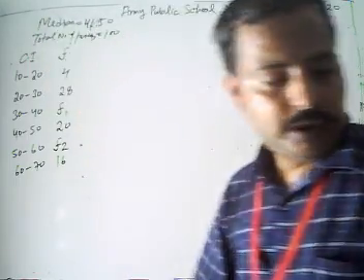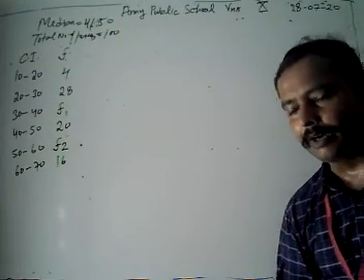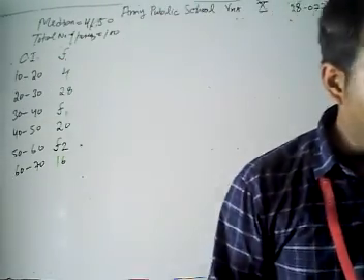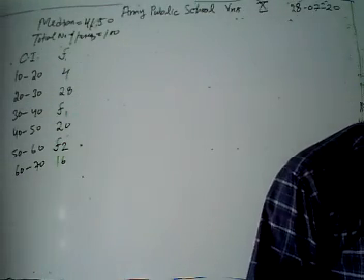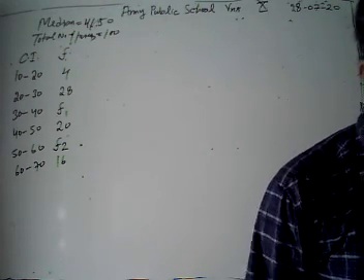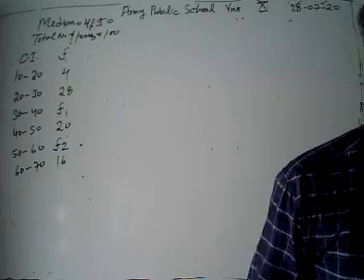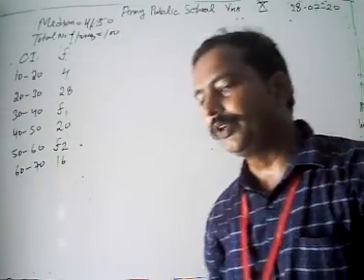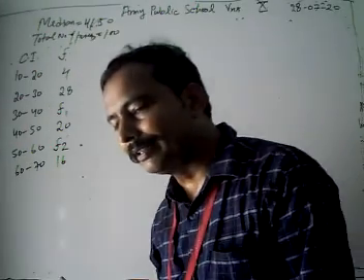Now look here, I am going to read our problem again. Find the missing frequencies in the following distribution. It is given that the median of the distribution is rupees 41.50 and the total number of persons is 100. Look, it is a continuous interval, and we are not going to make it continuous because it is already continuous.